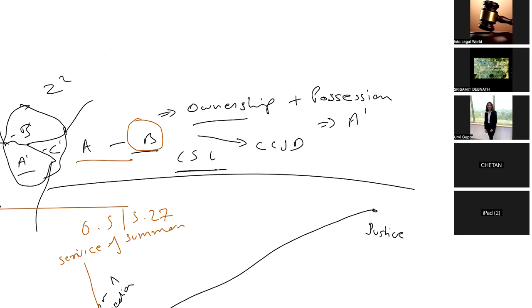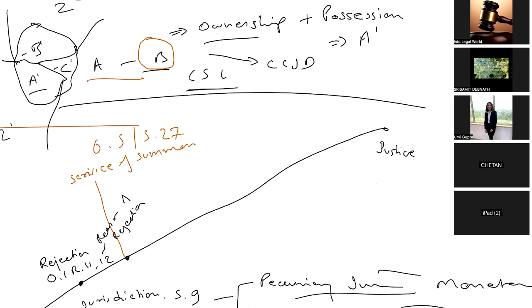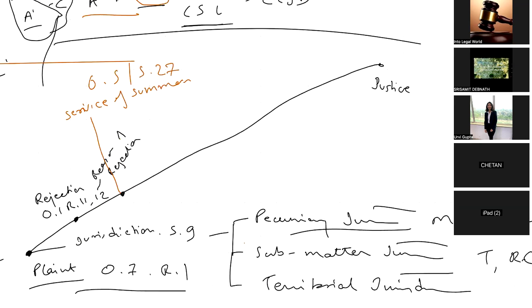Now, the court will summon B to appear before the court. Not only appear before the court, but from the date of service of summons, B has to file a written statement itself, which is called WS, right? Under Order 8, Rule 1, B has to file a written statement.